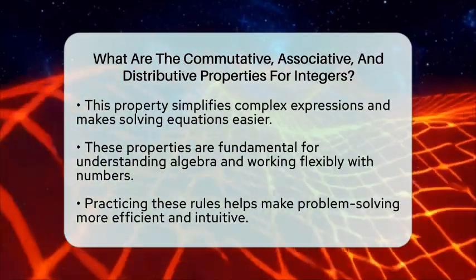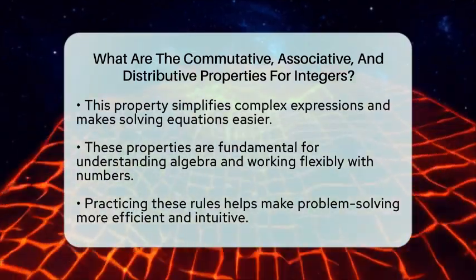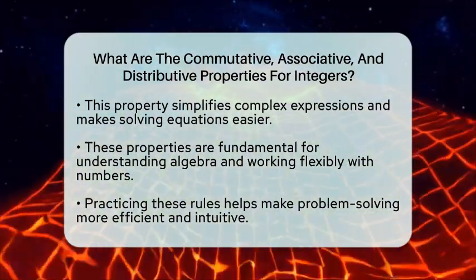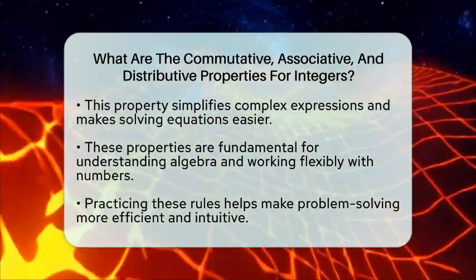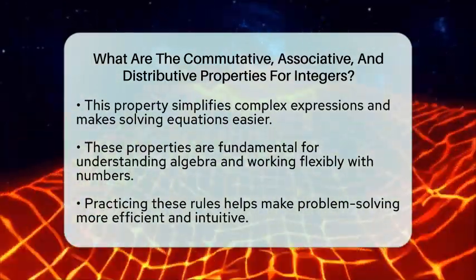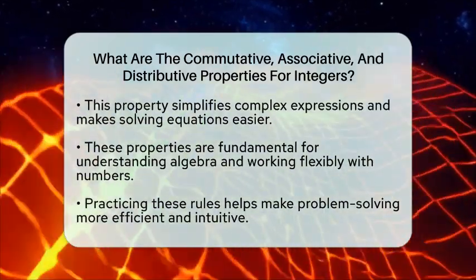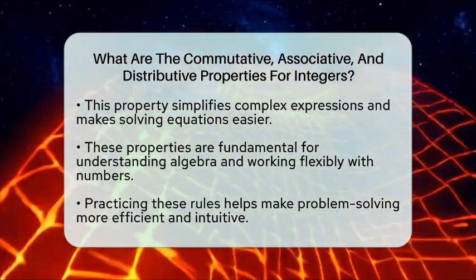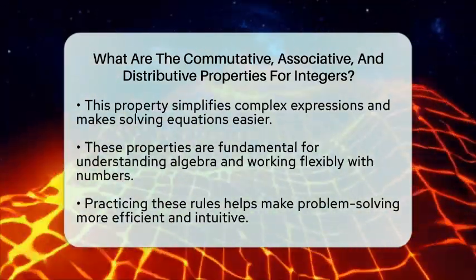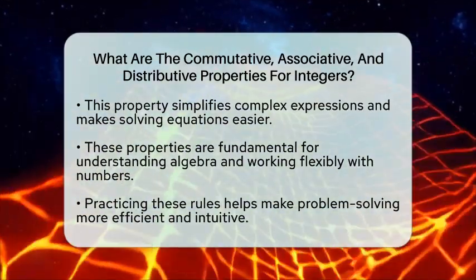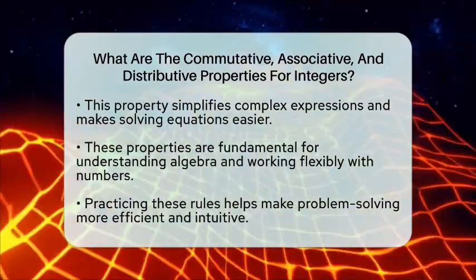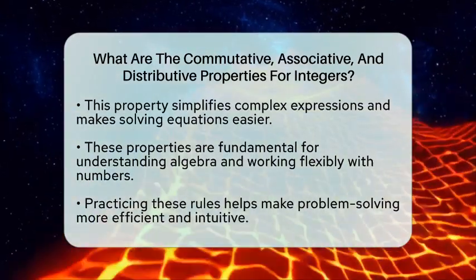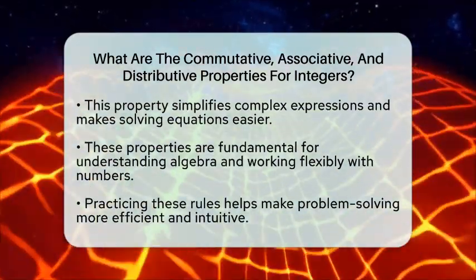To sum it up, the commutative property lets you swap numbers in addition and multiplication. The associative property lets you change how you group numbers when adding or multiplying. And the distributive property helps you multiply a number across a sum by multiplying each part separately and then adding. These rules work with integers and are the building blocks for understanding algebra. They make working with numbers more flexible and help you solve problems more smoothly. Keep practicing these properties, and soon they will become second nature when you work with numbers and algebra.